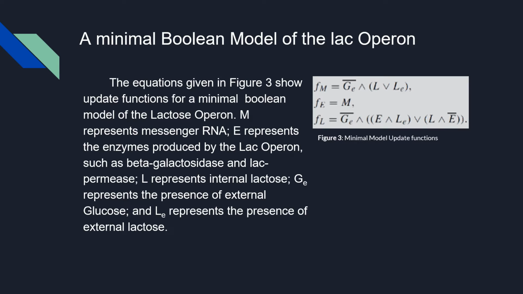So for the first update function, to have mRNA in the next time instance, we need to have no external glucose and internal lactose or external lactose. Next, to have enzymes in the next time instance, we need to have mRNA now. And finally, to have internal lactose, we need to currently have no external glucose and enzymes and external lactose, or internal lactose and no enzymes.